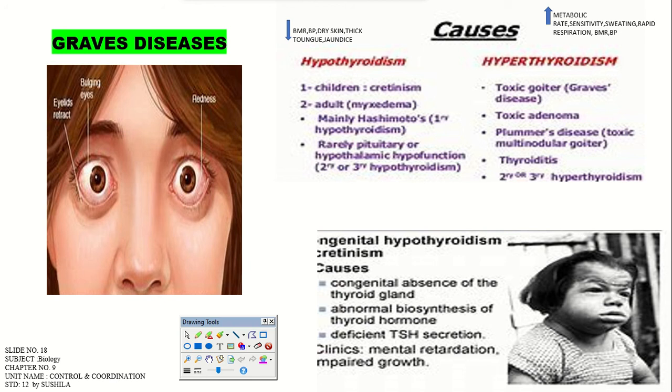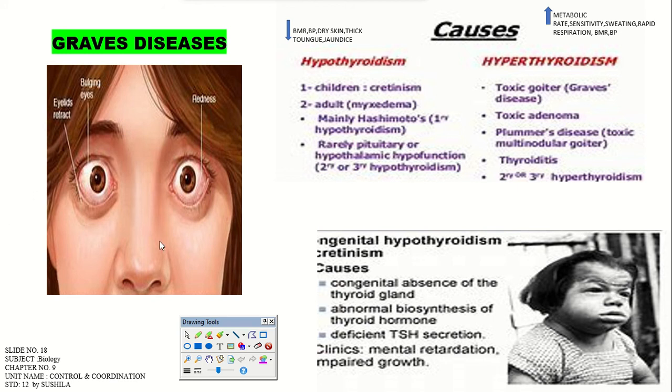Hypothyroidism, what happens? First, if it occurs in children, it leads to cretinism. Cretinism, on your screen you can see a picture of how the child's physical appearance changes from the normal one, right? Deficient TSH secretion is there, clinically mental retardation and impaired growth. And in adult hypothyroidism, it leads to myxedema, right? Rarely pituitary or hypothalamic hypofunction is there. And in hypothyroidism, goiter may occur, toxic adenoma, and it leads to thyroiditis, right? That is infection of the thyroid gland.